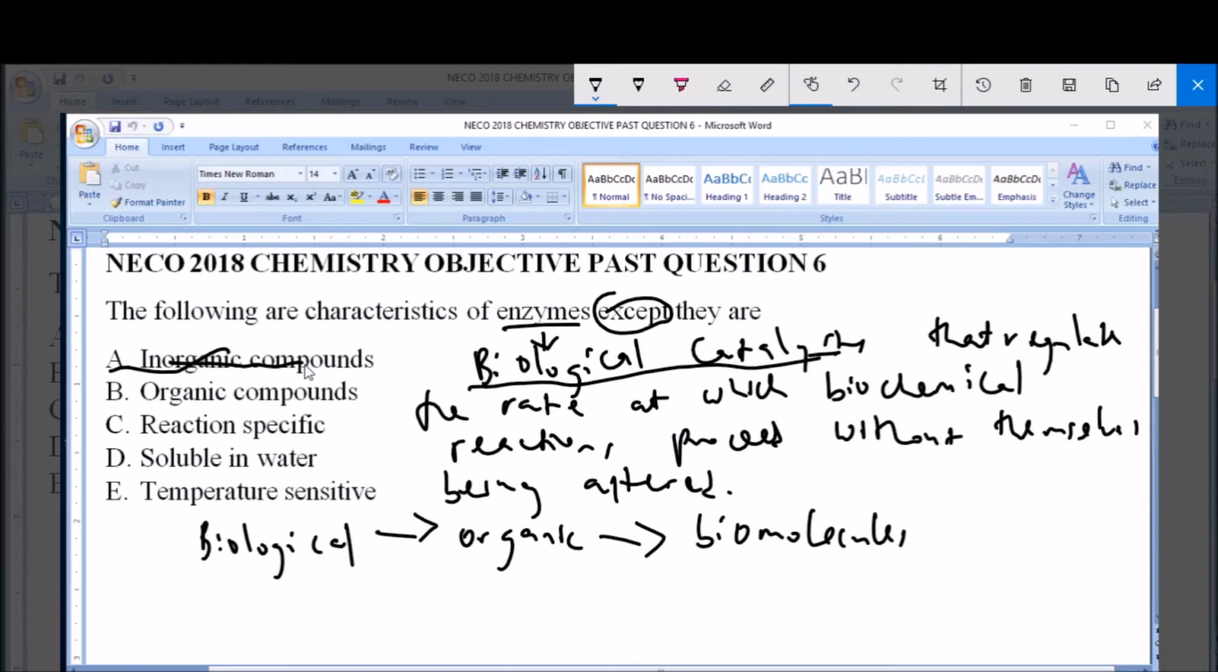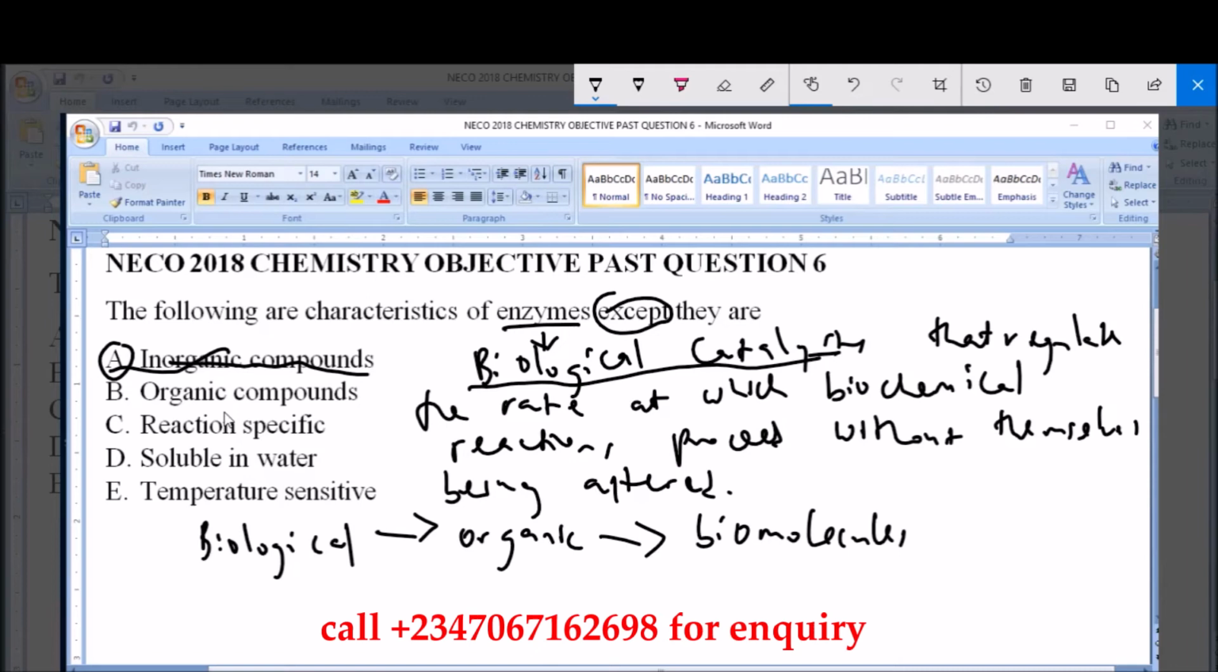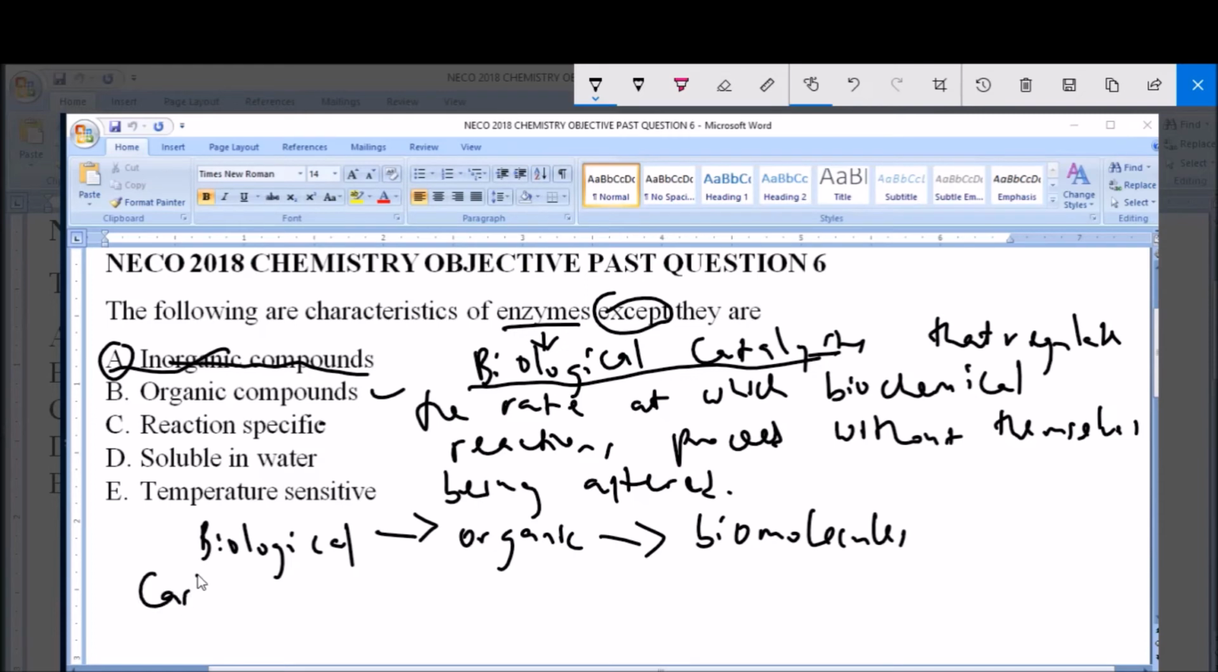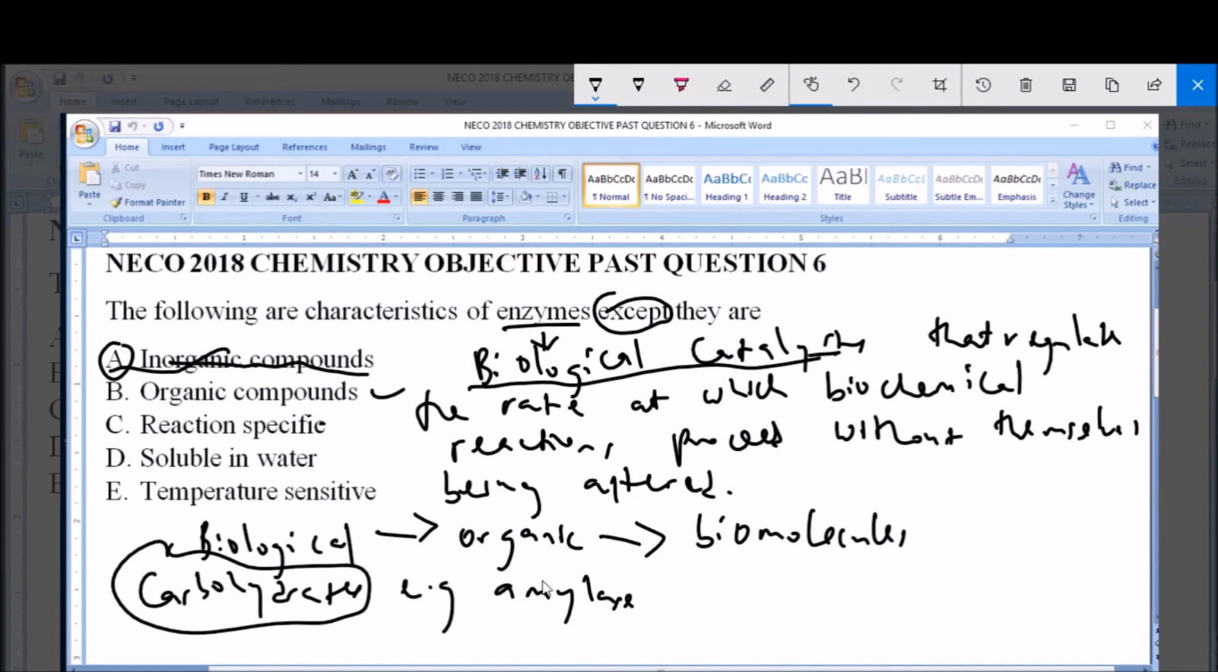So option B says organic compounds, so it is a characteristic. Option C says reaction specific. Yes, enzymes will only affect reactions which they are supposed to affect. For example, an enzyme that is supposed to catalyze breakdown of carbohydrates, such as the enzyme known as amylase, will only catalyze this reaction. It will not catalyze breakdown of protein or any other food class. So enzymes are reaction specific.